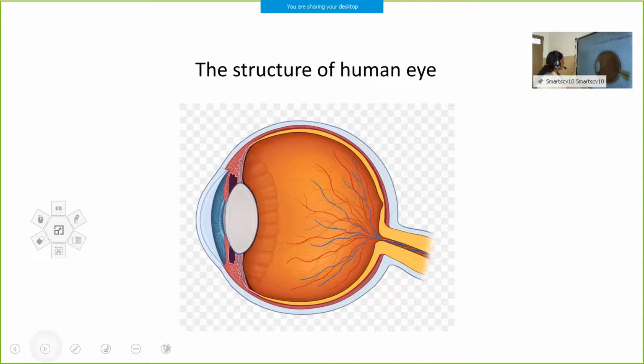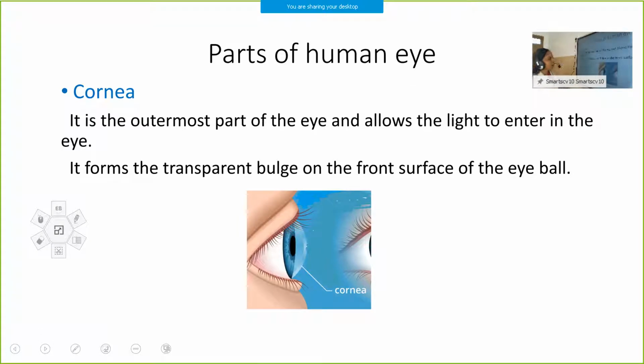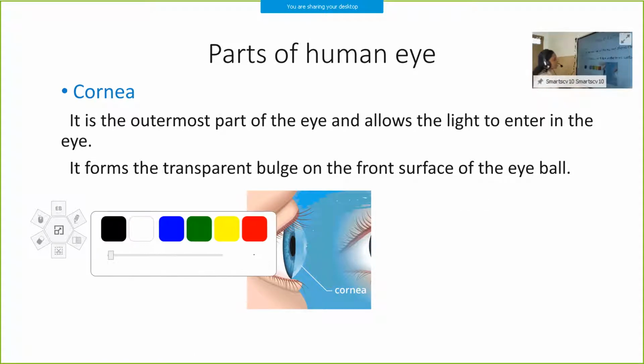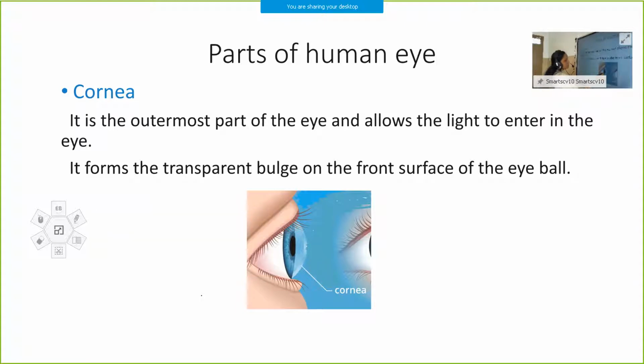So we will see what the important parts of the human eye are. The first part is the cornea. What is the cornea? The cornea is the transparent covering in front of our eye. See, in the picture it is given. It is a transparent covering which bulges out, and this part you can view from outside.